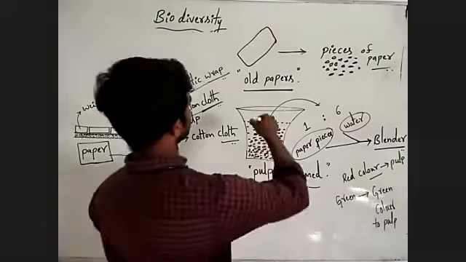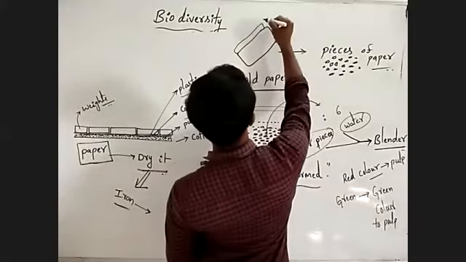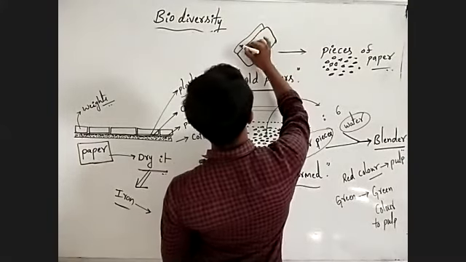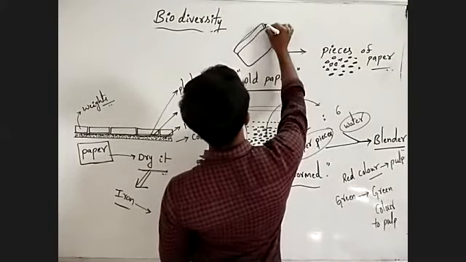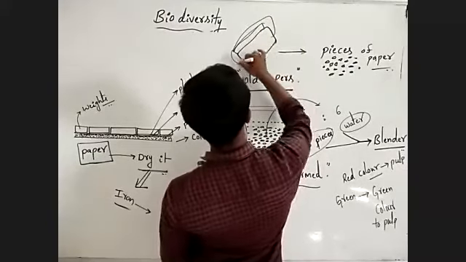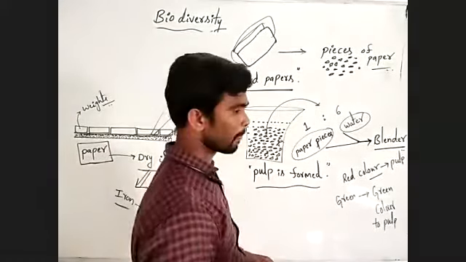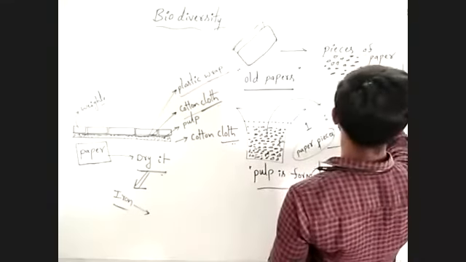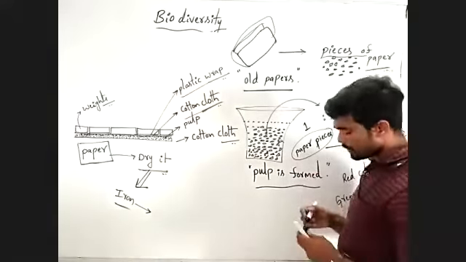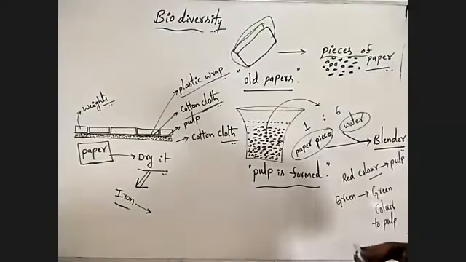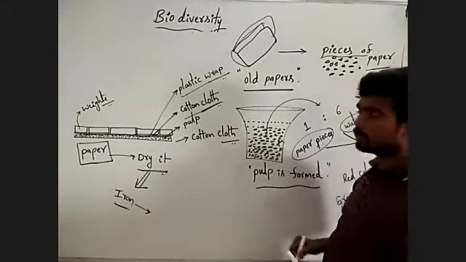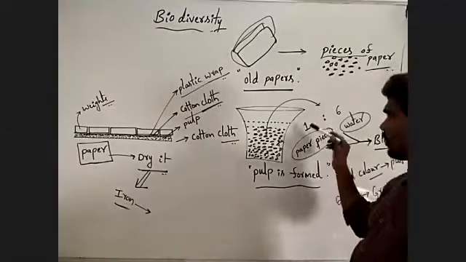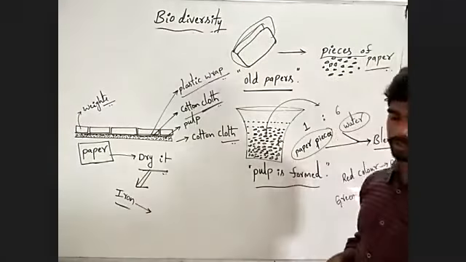Here, first you have to take the old or written paper. Then you have to cut the paper into small pieces. Then you have to take a tub and pour the water in it.